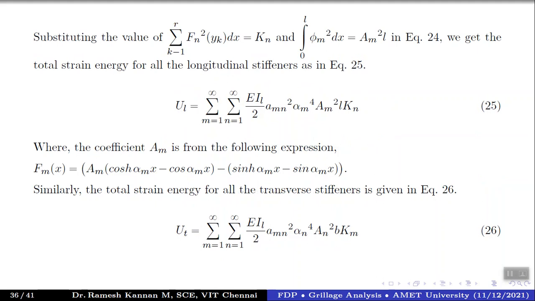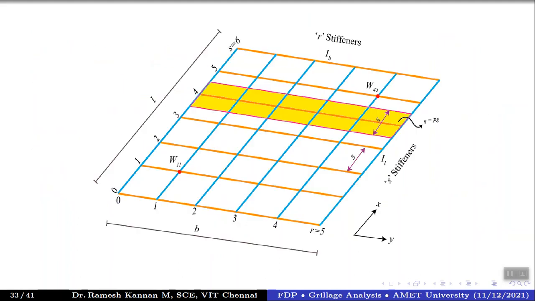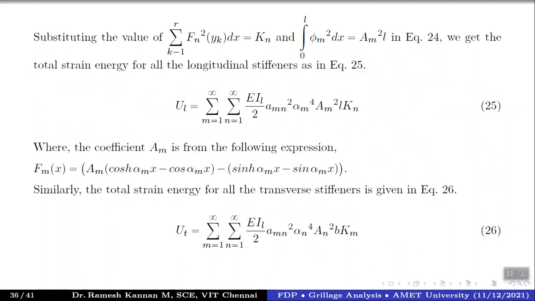U_L equals the summation m equals 1 to infinity, n equals 1 to infinity, EI_L divided by 2 into A_mn squared, alpha_m power 4, A_m squared, L into K_n. So this is 25. The coefficient of A_m is taken from the expression f of x. We have skipped that because it will be a consideration for this particular case. As of now, understand that it's a factor which we have derived from f_m of x.